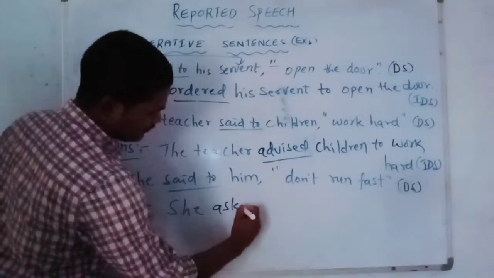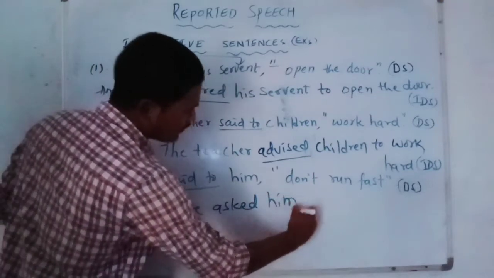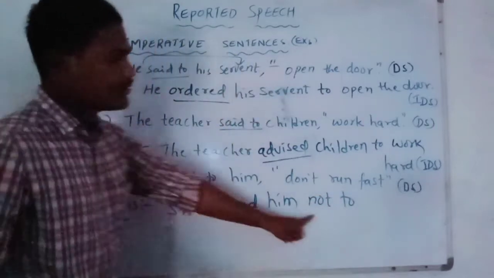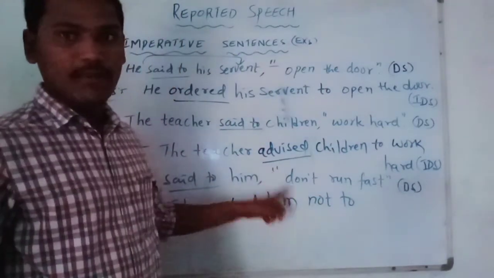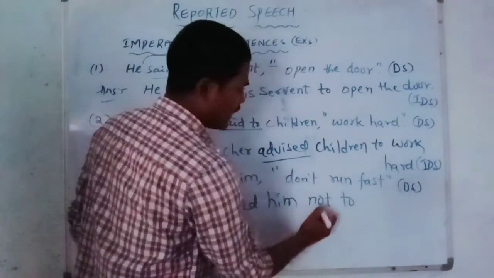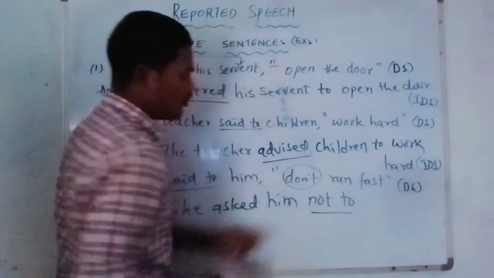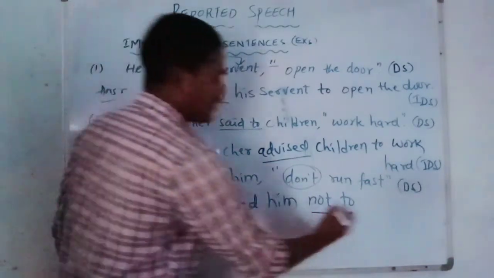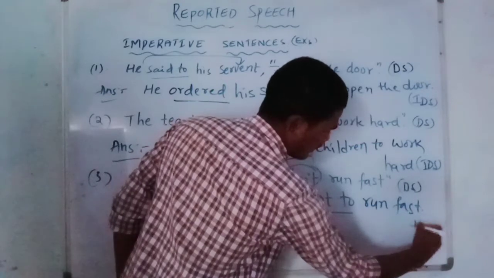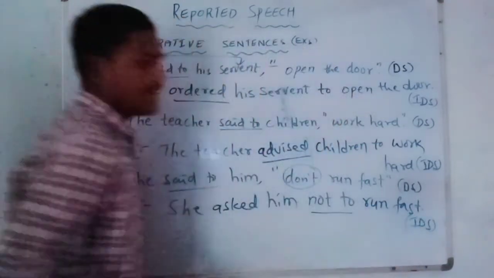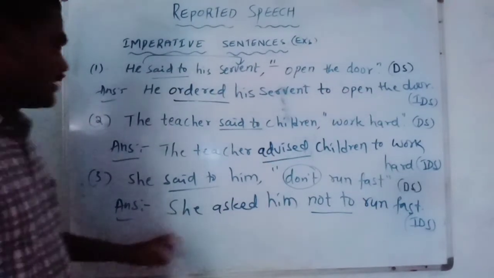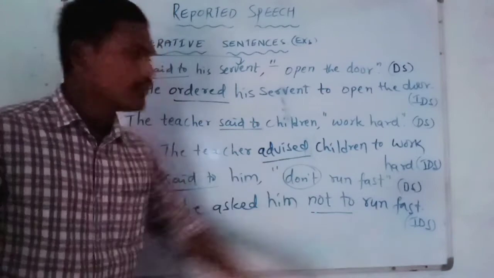She asked him. So it is a negative statement. That's why we have to write not to, removing inverted commas in indirect speech. Not to. Okay. So already I used not to, the negative word. So no need to repeat this again. So not to run fast. It is indirect speech. Okay, students. So now the answer is, she asked him not to run fast.